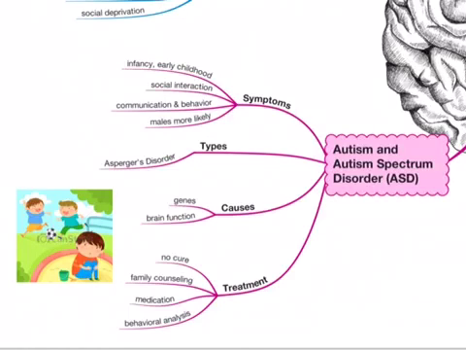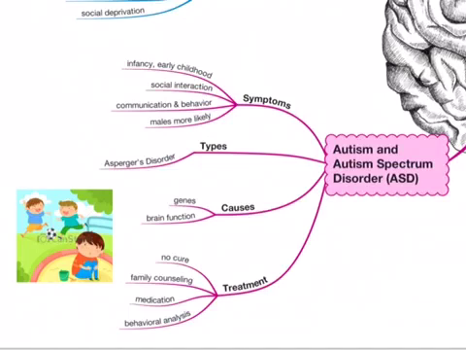Autism and ASD are most likely diagnosed in infancy and early childhood. Symptoms must be noted and present by the age of 3. 1 in 88 children in the United States will have autism by the age of 8 years old. One type of autism spectrum disorder is Asperger's disorder.